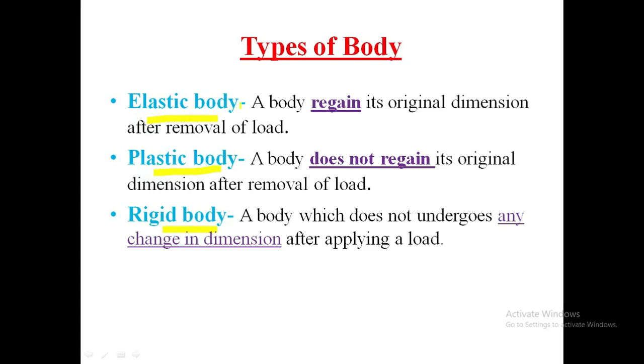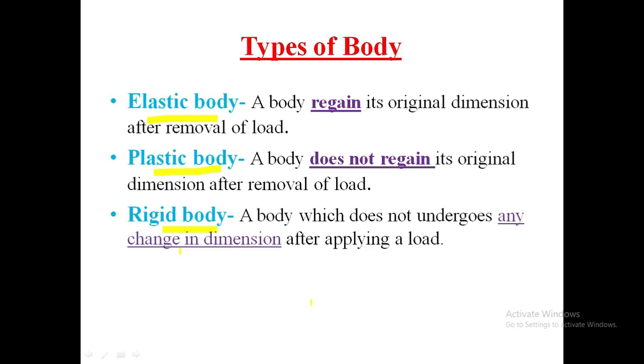Elastic body means a body regains its original dimension after removal of load. Consider there is one body. On that body we apply some amount of load. After applying some amount of load, that body changes its size and shape. After removal of that load, that body again comes to its original position, and that body is called an elastic body. A perfect example of an elastic body is a spring.